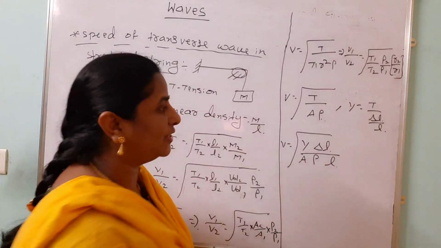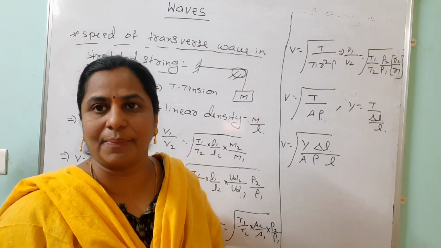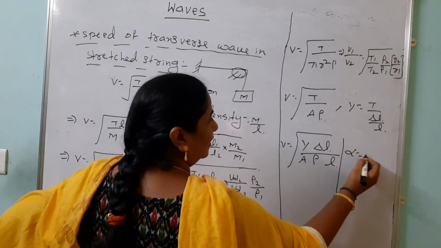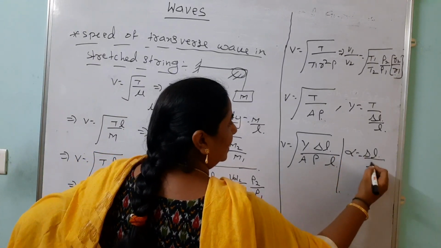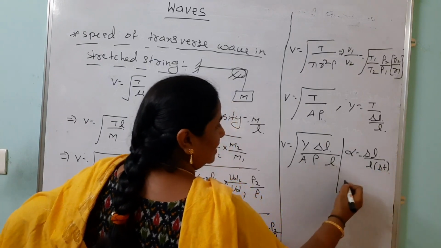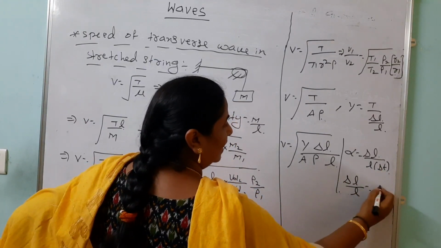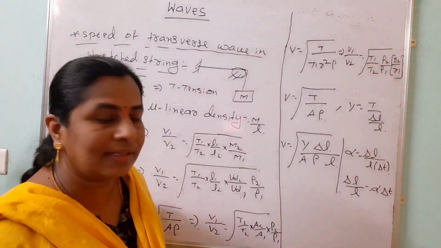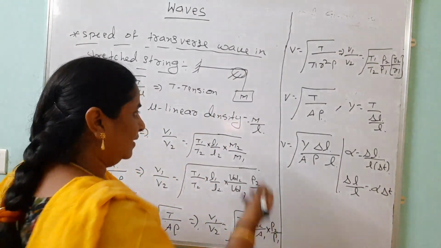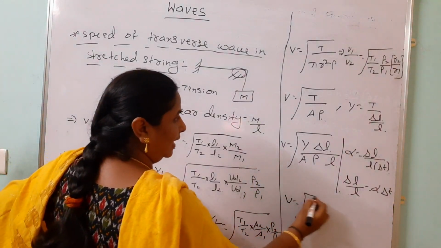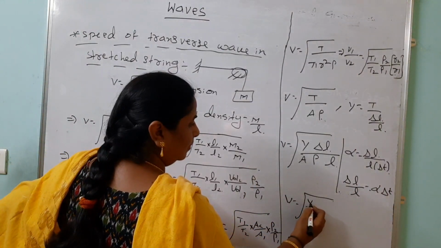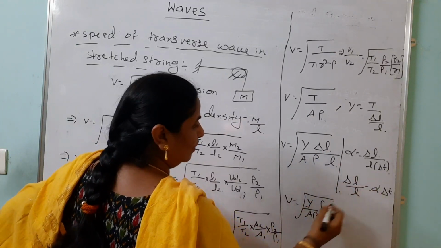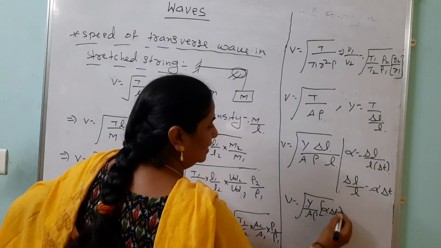In terms of temperature also, suppose we are changing the temperature, how to write the expression for delta L? We know that alpha equals delta L by L into change in temperature. So instead of delta L by L, we are writing alpha into change in temperature. Alpha is the linear coefficient of expansion. So V equals, look here, under root Y by A into rho, but instead of delta L by L, we are writing alpha into change in temperature.